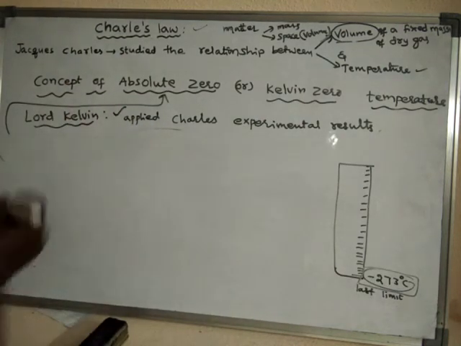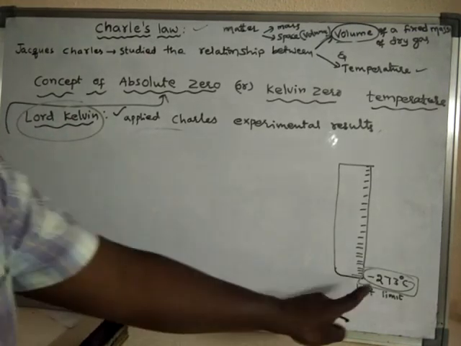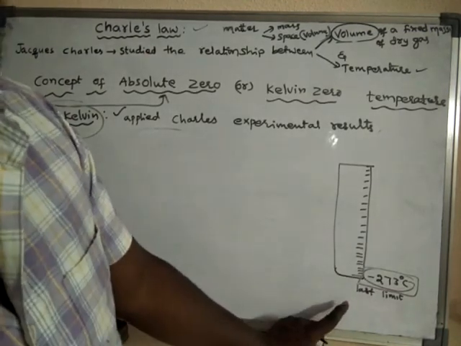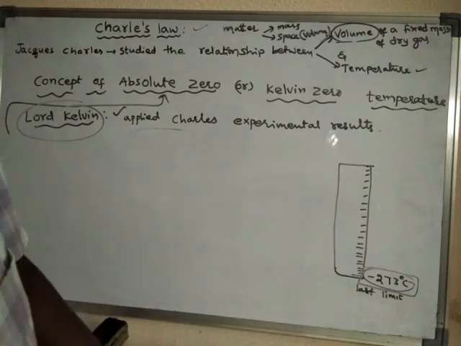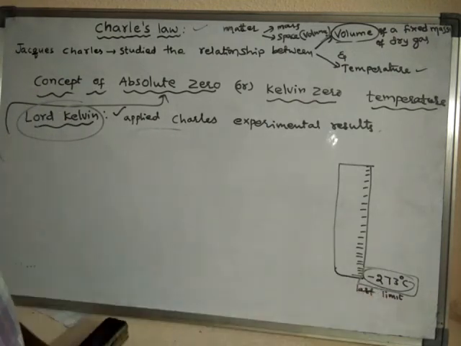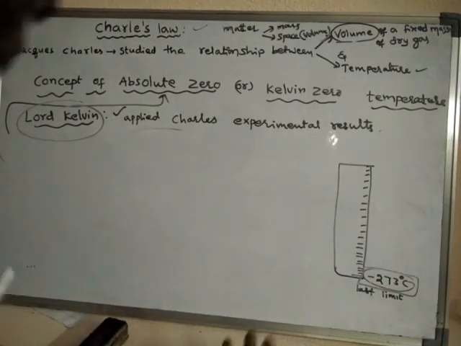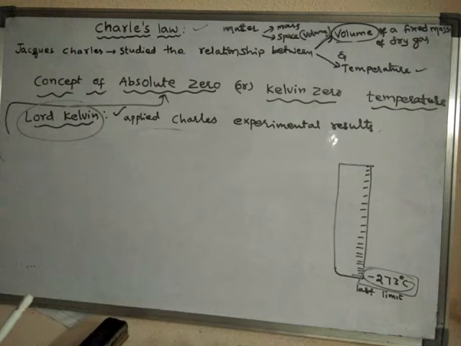So Lord Kelvin said that minus 273 is the lowest limit of temperature, and it cannot be reached. Hence there is no question of 0 volume, because no one can reach up to here. Volume can never be 0.